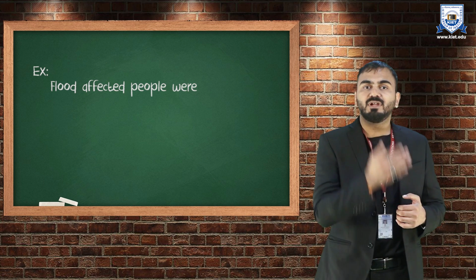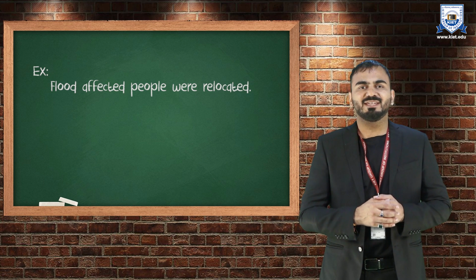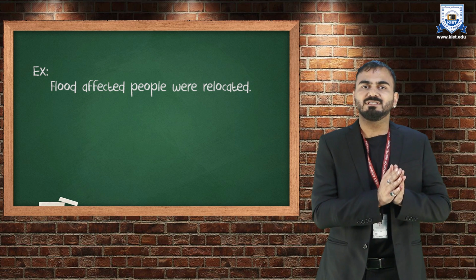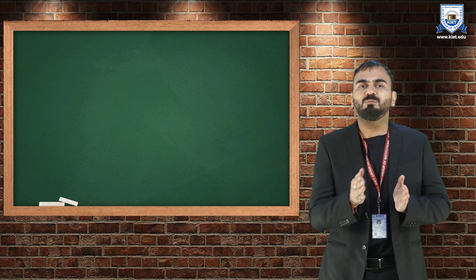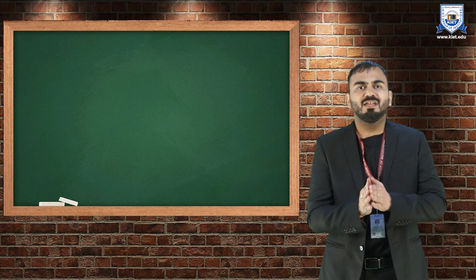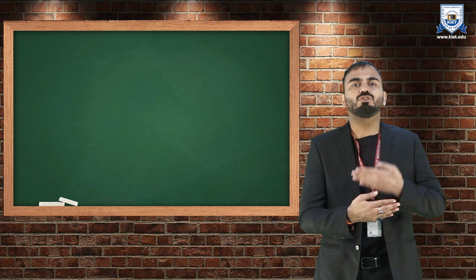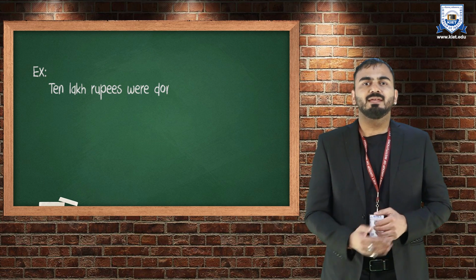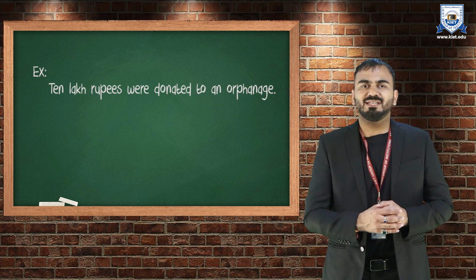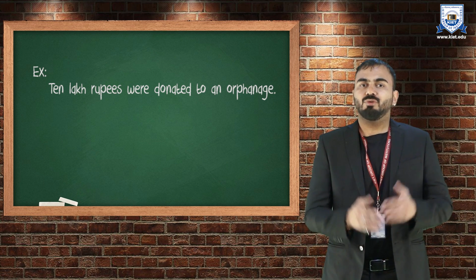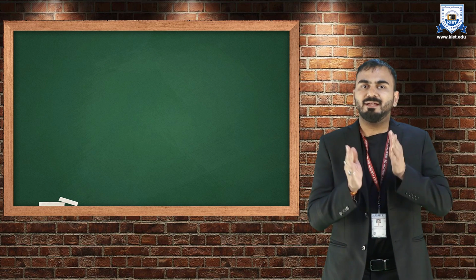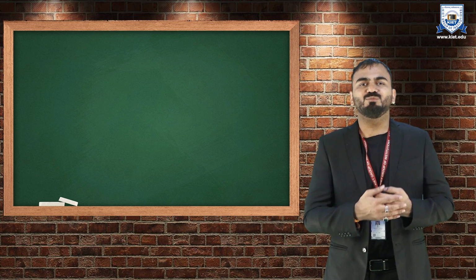Example, flood affected people were relocated. So that people were relocated is more important rather than who were those people or who relocated them. So it depends what kind of statement you want to create. Let us take one more example. 10 lakh rupees were donated to an orphanage. So in this statement, who donated the amount is not important, but the amount was donated, that is more important.